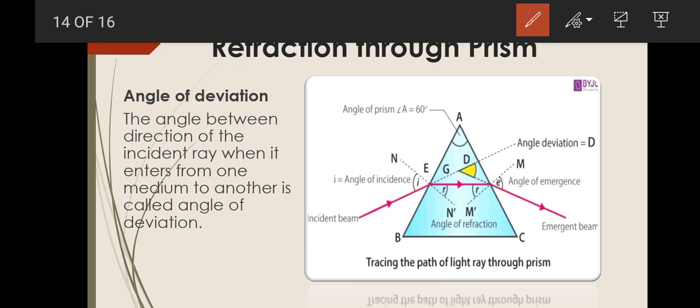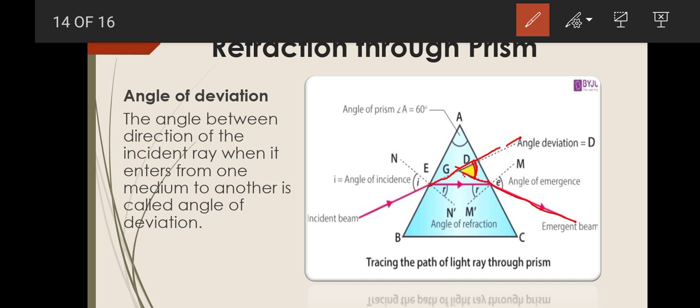When the light ray strikes the face AB of the prism at an angle other than 90 degrees, it will bend towards the normal inside the prism, and when it emerges out from the prism, it will bend away from the normal. And here you can see a thing. This is the emergent ray, and when you extend it backwards and you extend the incident ray backwards, at this point an angle is formed.